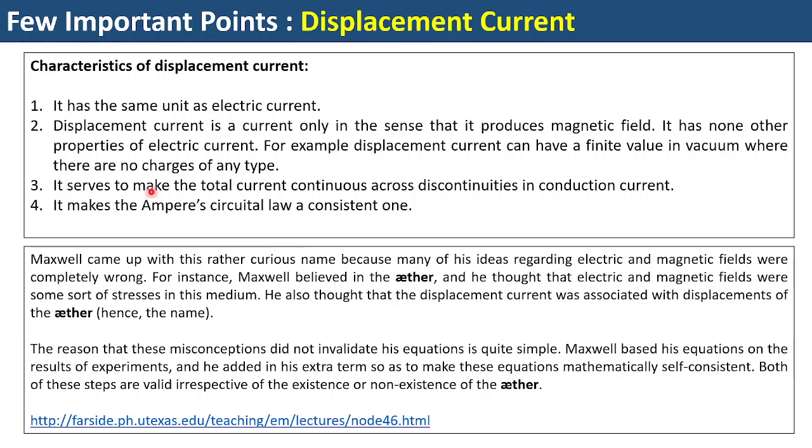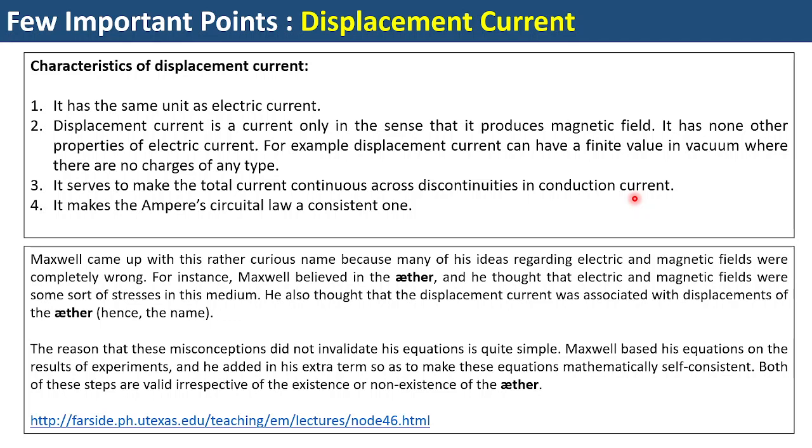The third point: it serves to make the total current continuous across the discontinuities in the conduction current. For example, we have already come across the capacitor charging example where we have very nicely understood that for two different surfaces, corresponding to the same Amperian loop, we have an inconsistency involved in the Ampere circuital law. Because a capacitor is nothing but a discontinuous circuit if you talk in terms of a DC circuit, in that case the current becomes continuous across those discontinuities.